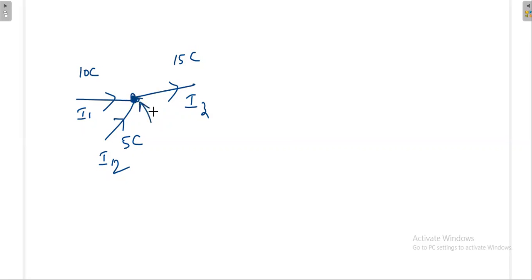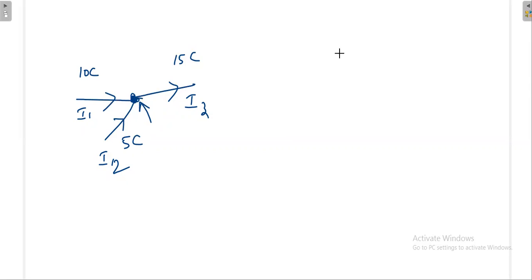It is not getting stored at the node. Okay, so the node, a simple node, cannot store the charge. It is simply directing: it takes the incoming charge and directs it onto the other path.